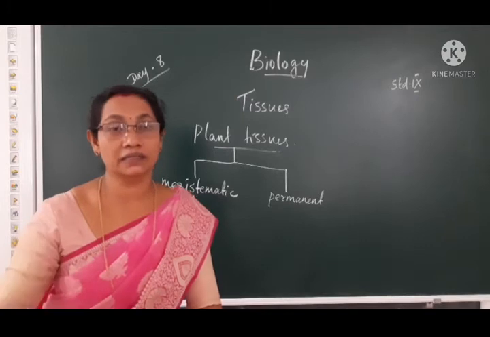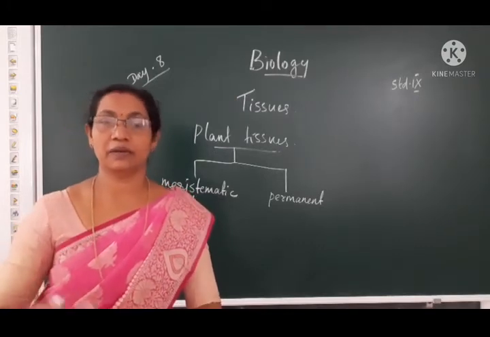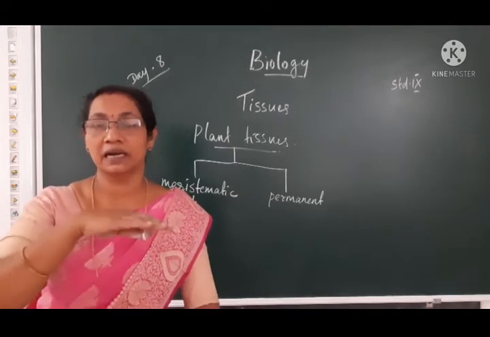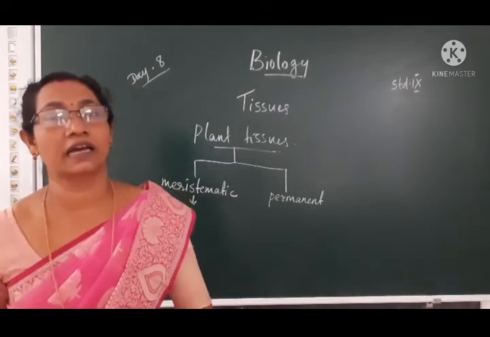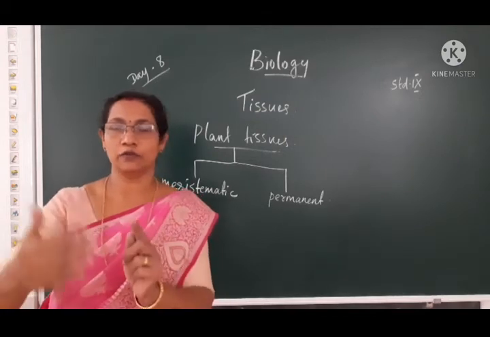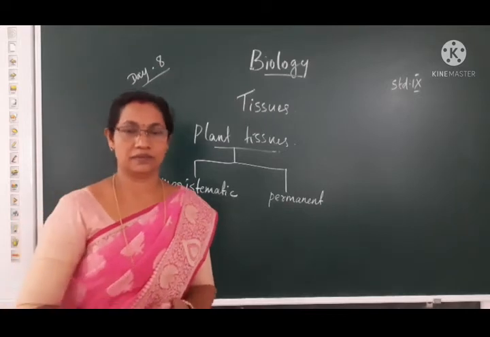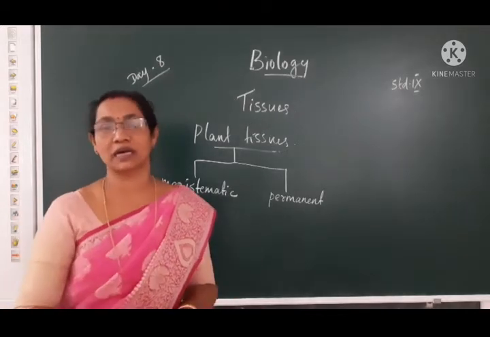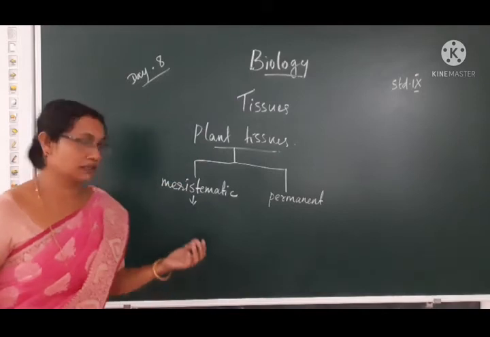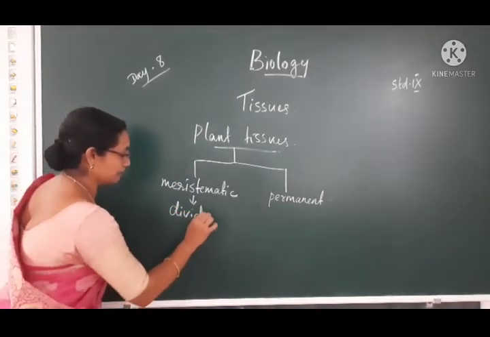They always undergo cell division. They are able to undergo cell division continuously throughout their life period. Such a type of tissues are known as the meristematic tissues. They have the dividing capacity.